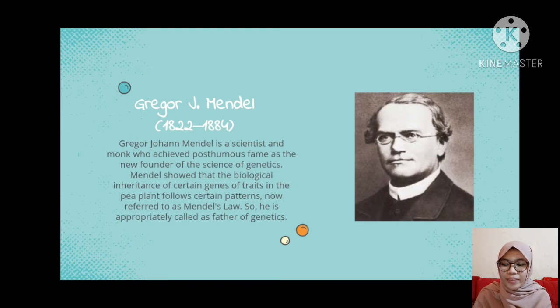Gregor Johann Mendel is a scientist and a monk who achieved posthumous fame as the founder of the science of genetics. Mendel showed that the biological inheritance of certain genes or traits in pea plants follows certain patterns, now referred to as Mendel's law. So, he is appropriately called the father of genetics.